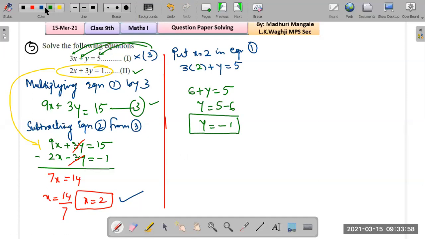And of course, last step, you need to write the solution in terms of x and y. Correct? So x comma y, this format. We got x equals to 2 and y equals to minus 1. So 2 comma minus 1 is the answer.